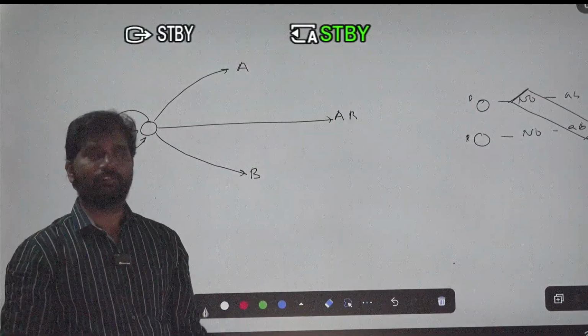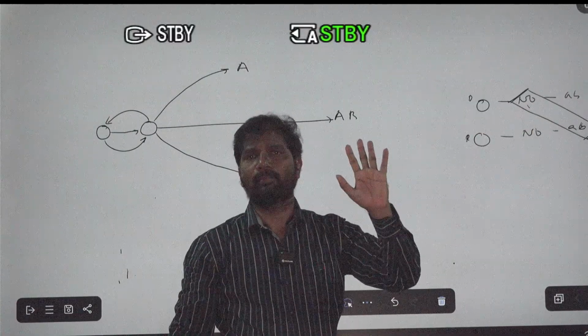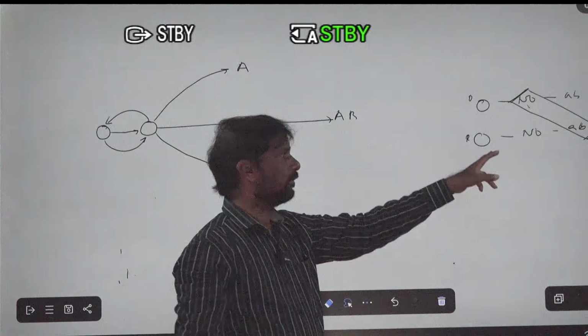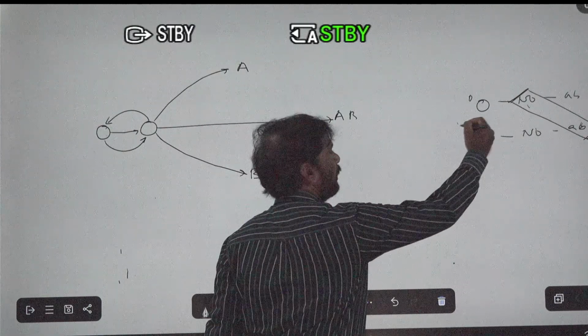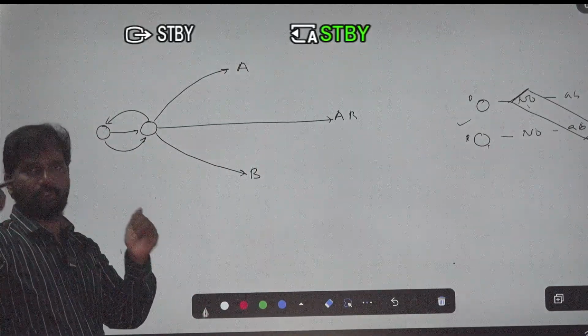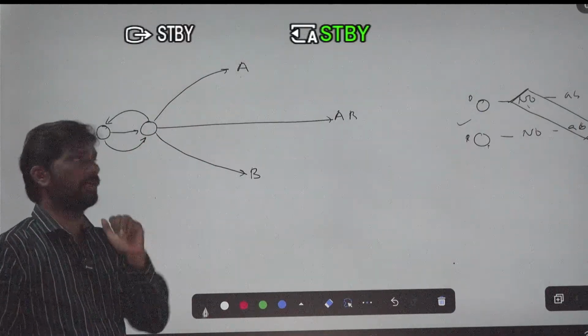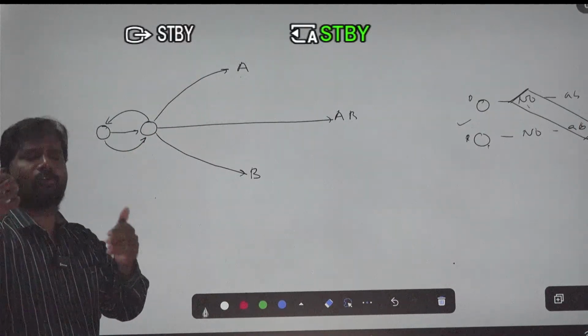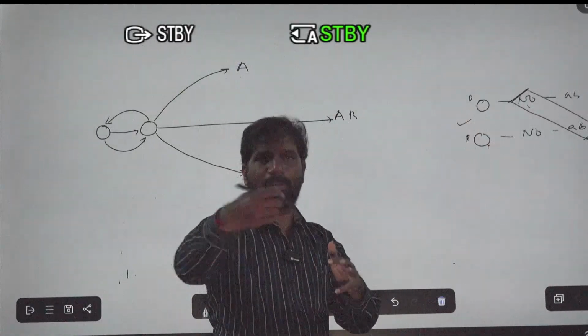Why is there no reaction? Because in the donor's blood group, no antigens are present. So that's why there is no reaction in this person. So that means here it is suitable. So O to O will always be a successful blood transfusion. O to A is also always successful. Just make a table like this yourself, this type of table you can make, and you can make the chart.